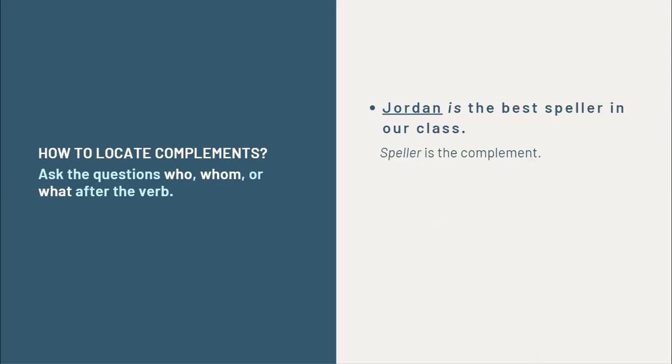In this sentence, speller is the complement. It comes after the verb and it describes Jordan. Jordan is speller. Jordan, subject, is verb, speller, complement.